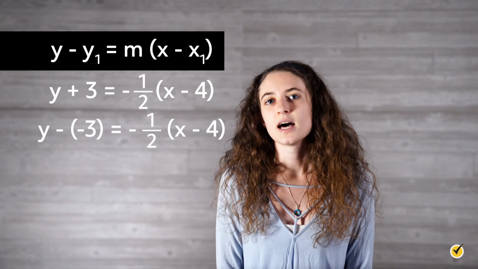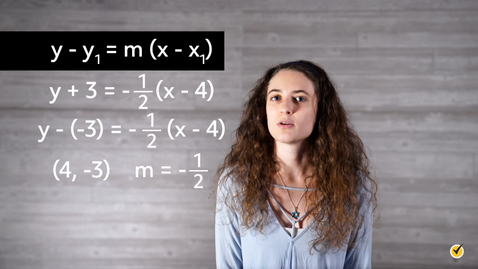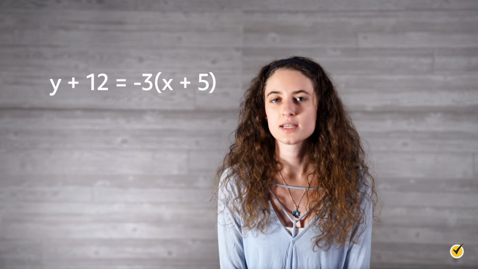Now we can see that this line travels through the point 4, negative 3 and has a slope of m equals negative 1/2. Let's look at one more example. Y plus 12 equals negative 3 times x plus 5. By now, you can quickly see that the slope of this equation is m equals negative 3.